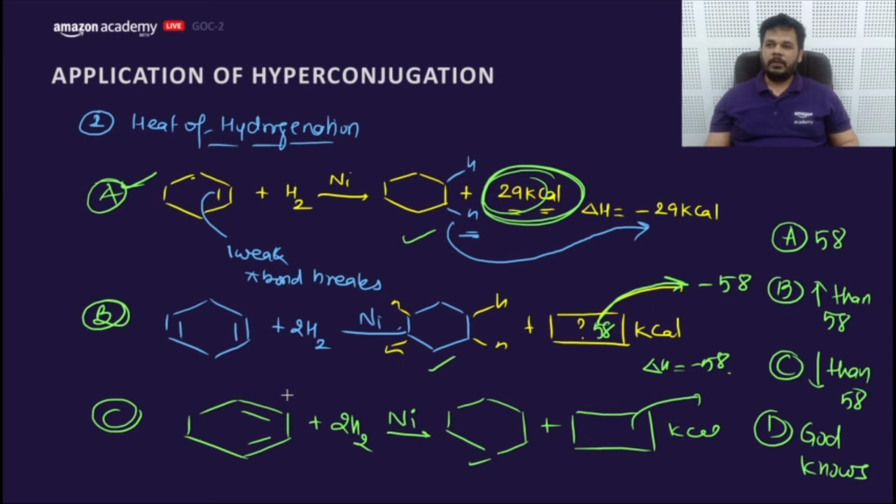Lower than 58. Why? AG says lower than 58. Why? Because if we compare the stability of B and C, that means C would be more stable. Why would it be more stable? Because it has resonance. If it is already more stable, that means it will release less energy.